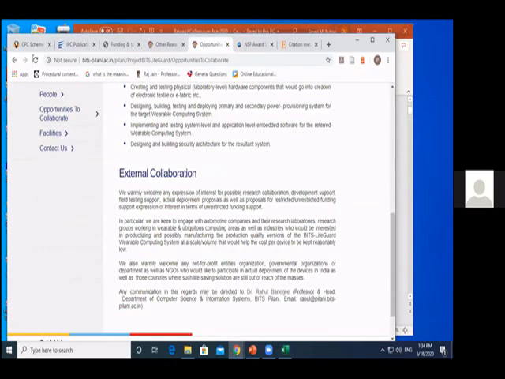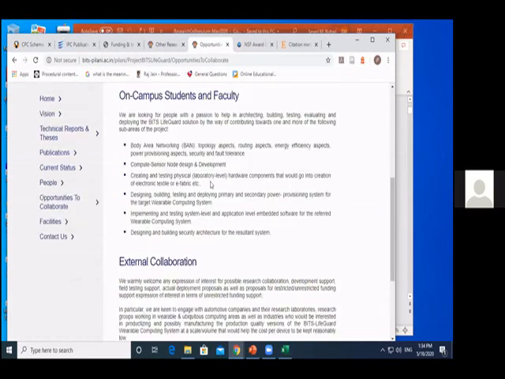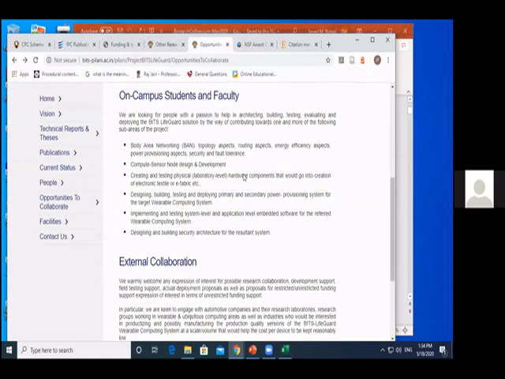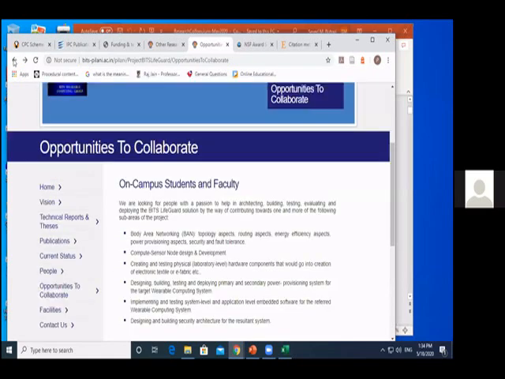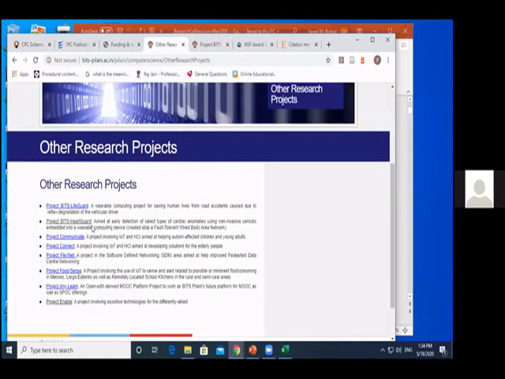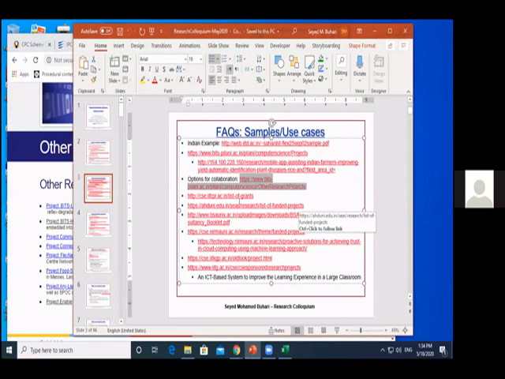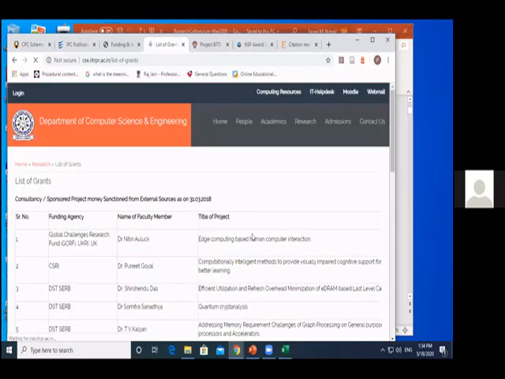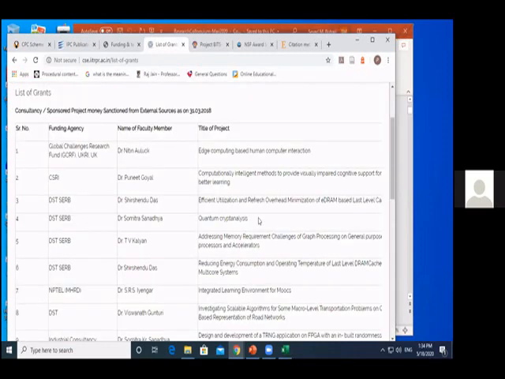And then slowly you will learn how a grant is done, how the process is done, how they write the technical report, and so on and so forth. Even some reports are here. You can find some of the reports, some papers, some theses mentioned here. So these are some examples for you to learn. This is from BITS Pilani. You can find some examples here. The link is here. If you want to see some grants approved by other institutions, for example from IITs as well, they have mentioned it here. Sometimes what I do, I look at some of these, and then I go and search for these things here.